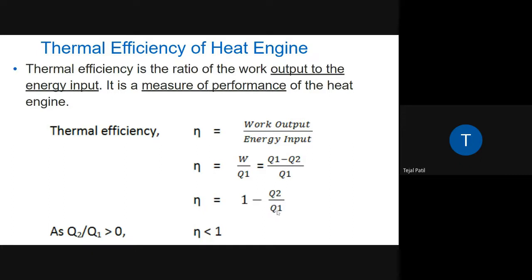Q2 is less and Q1 is more, and it cannot be 0. Q1 is not at all possible to be 0 and Q2 is also not at all possible to be 0, because some amount of heat is going to be lost. As per the second law of thermodynamics, it is not possible to convert the heat input energy completely into work. So there will be a heat loss, so Q2 will never be 0. That's why we can say that efficiency is always less than 1.